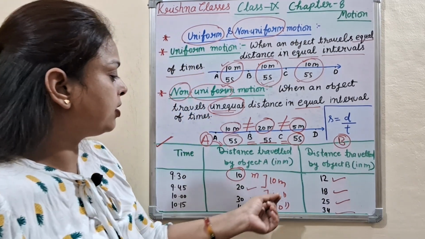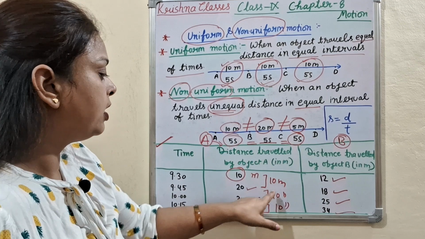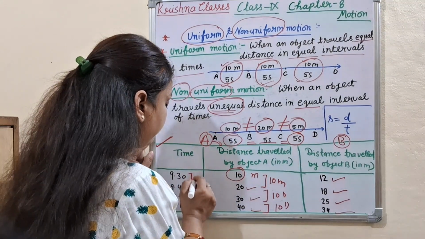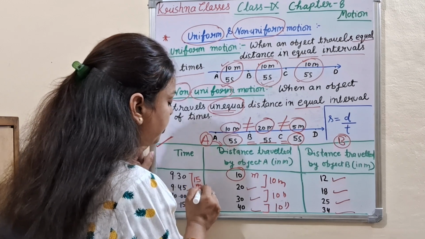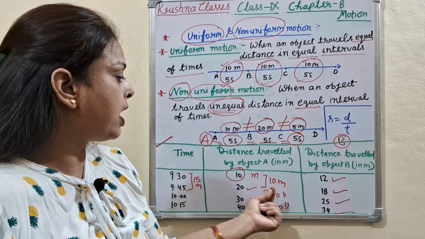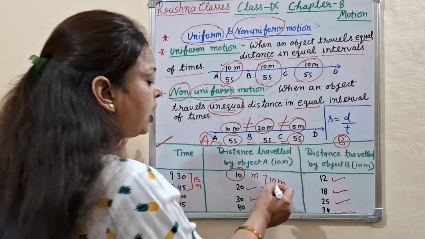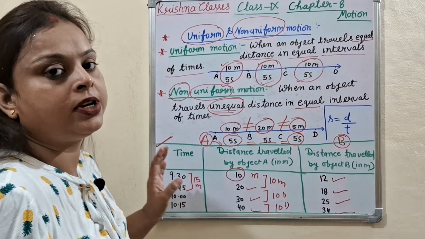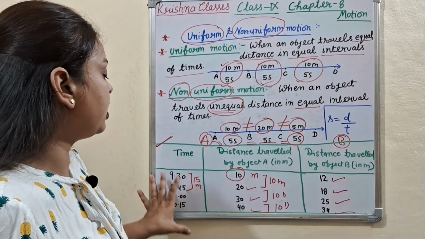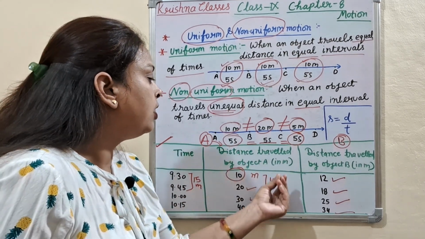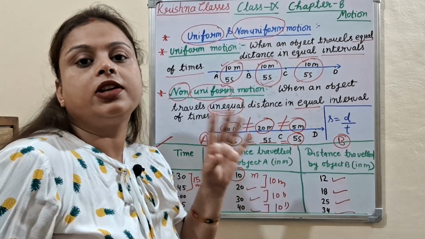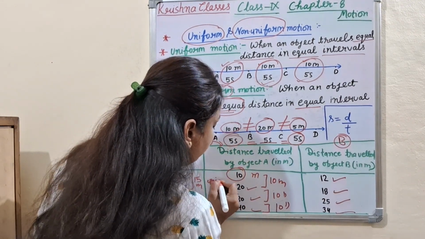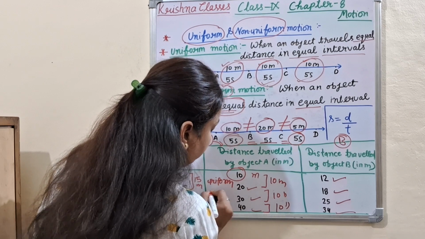So distance covered by object A is 10 meter in every 15 minutes. Means in equal interval of time object A covered equal distance. That shows uniform motion.